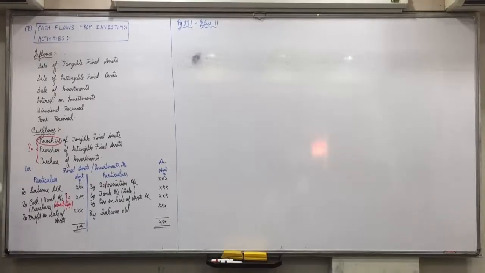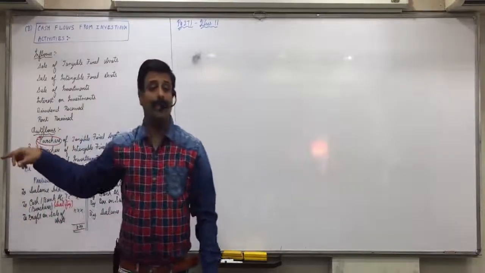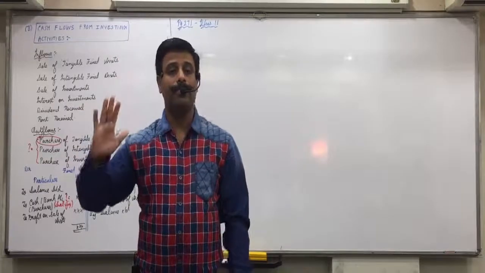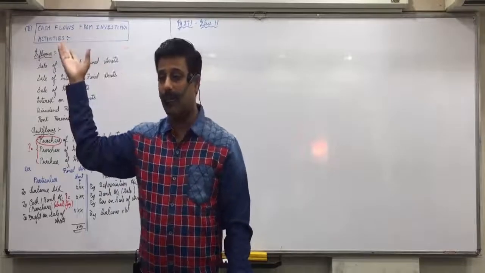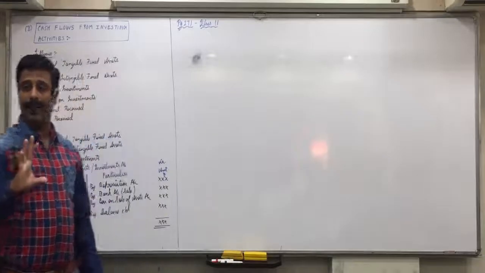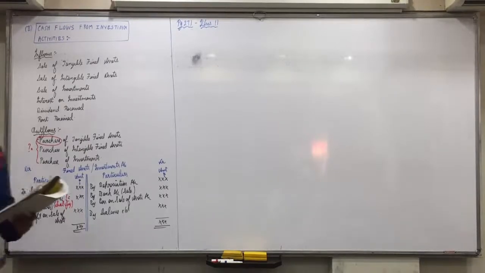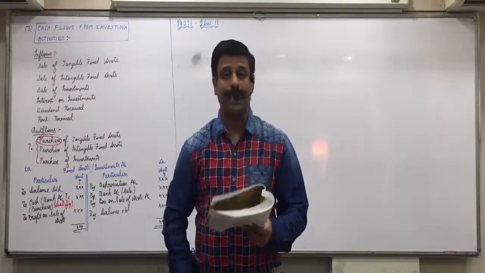So look at page 271. Now be attentive. All these inflows we will mark as I plus, and all the outflows we will mark as I minus. In operating activities we used to mark O. All the inflows I plus and outflows I minus. Again, we'll be doing it in a bit different manner than the textbook, in a more systematic pattern. From the following information of Nirali Company Limited, determine cash flows from investing activities.